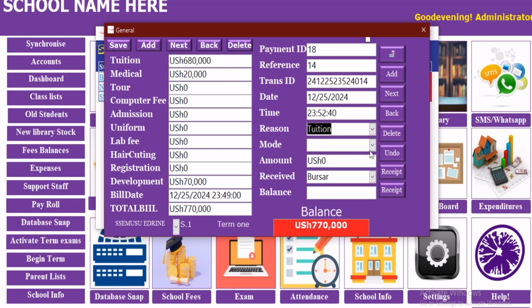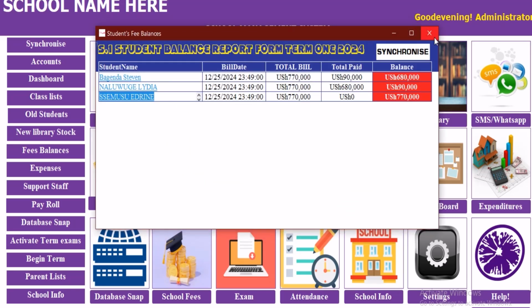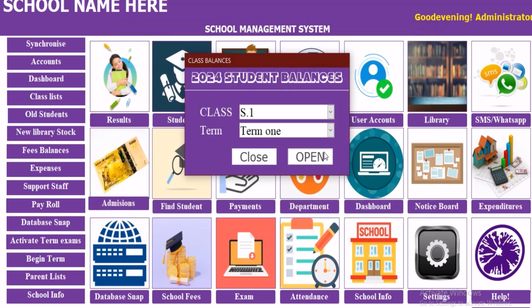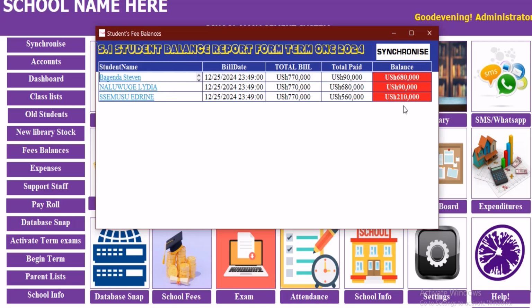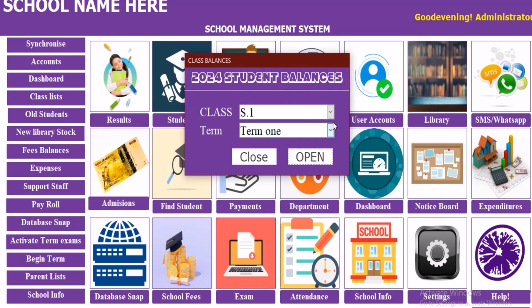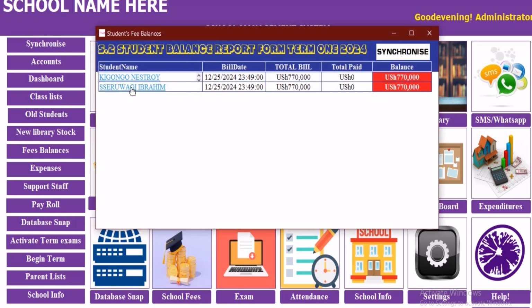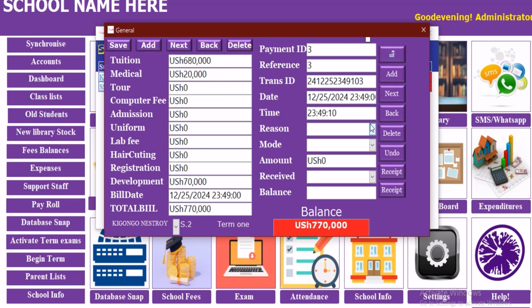We can talk about this and that, and then we can say how much has paid tuition, has paid that amount, and therefore this becomes the balance of some Edwin. So when we go back, we are seeing the balances are now reducing with time. We go to the next class. We also pay some little.